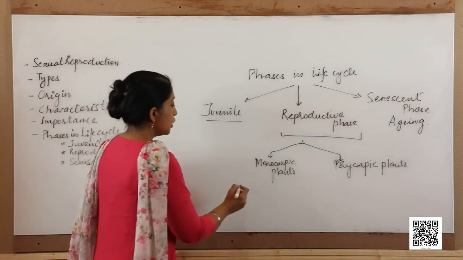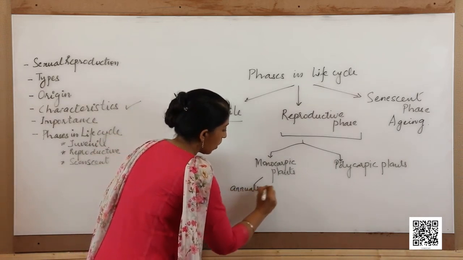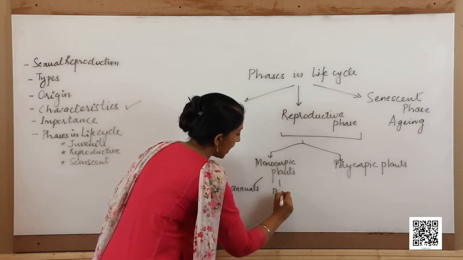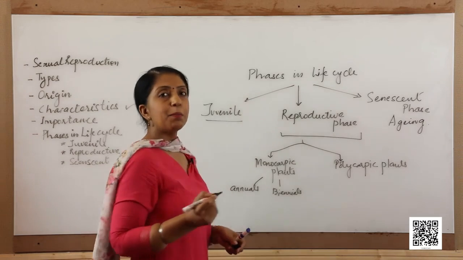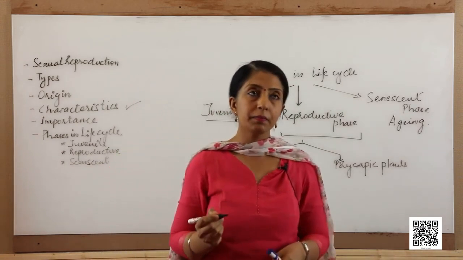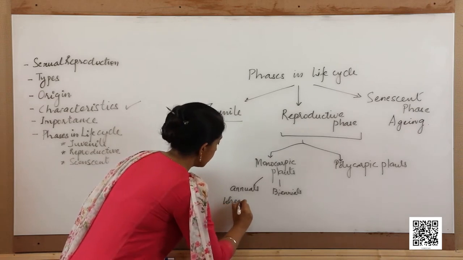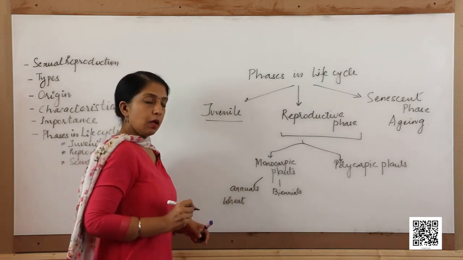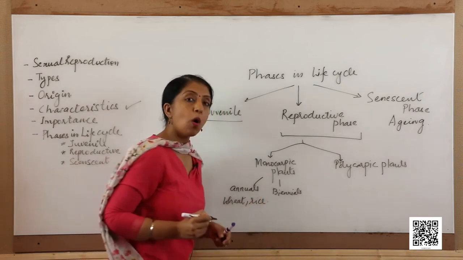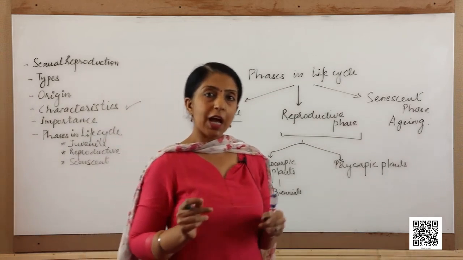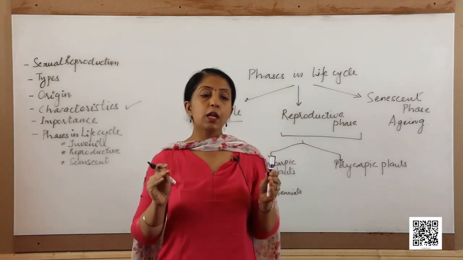Monocarpic plants are usually annuals or biennials. Can you guess the example of an annual plant? For example, wheat or maybe rice. These are all annual plants which complete their life cycle in one growing season.